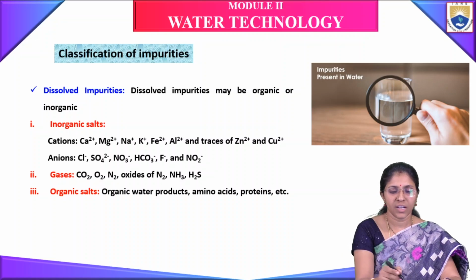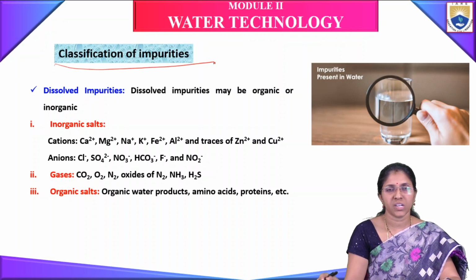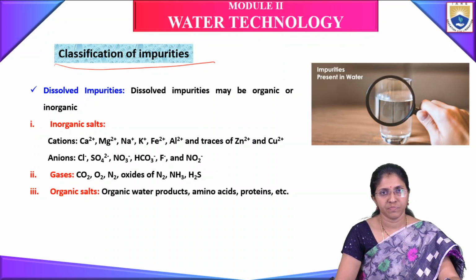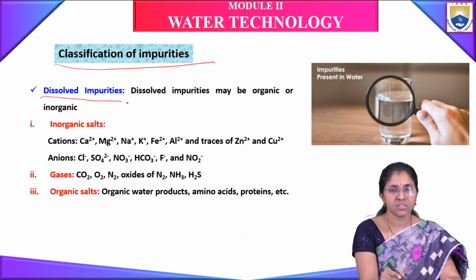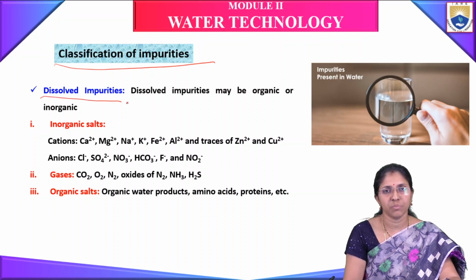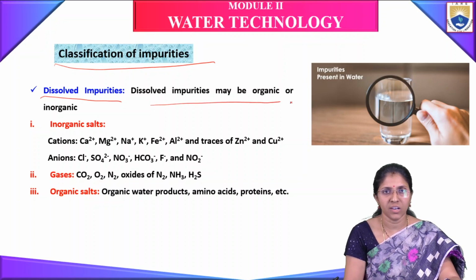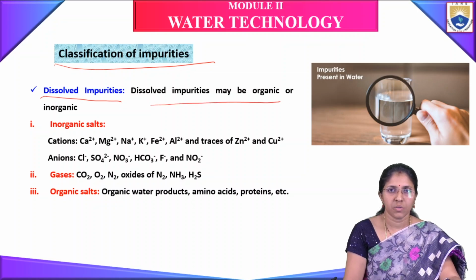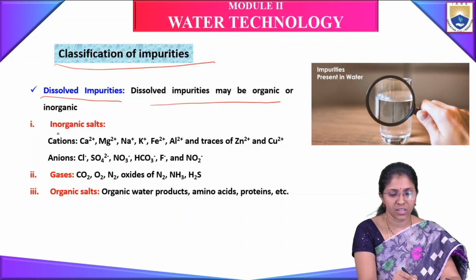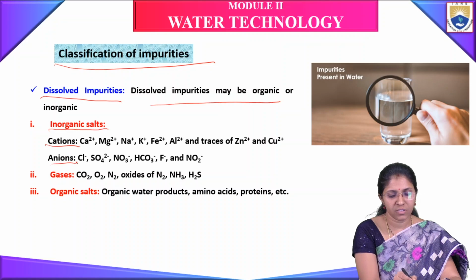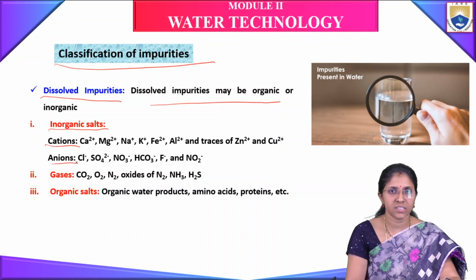Here is the classification of impurities present in water while flowing on the rocks and minerals. First one is dissolved impurities. Dissolved impurities may be organic or inorganic. In inorganic salts we have cations and anions.